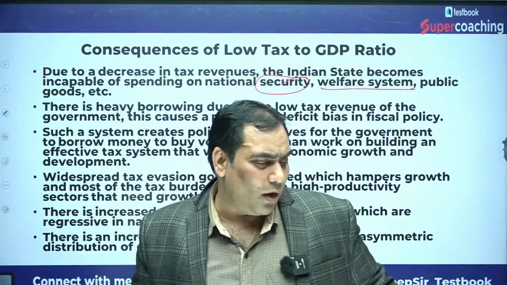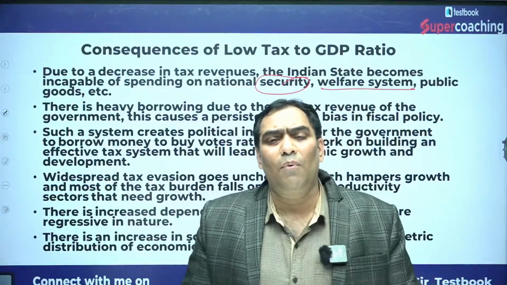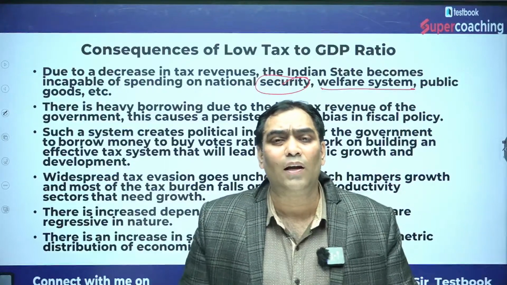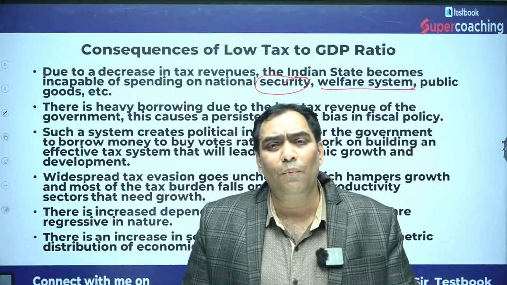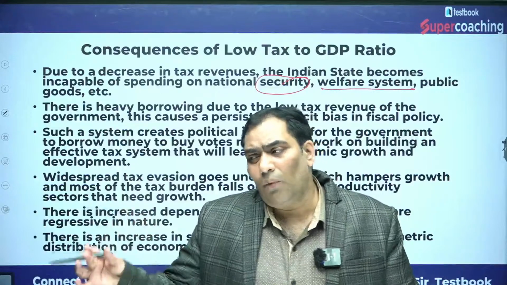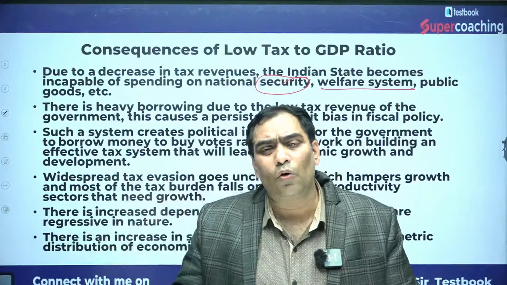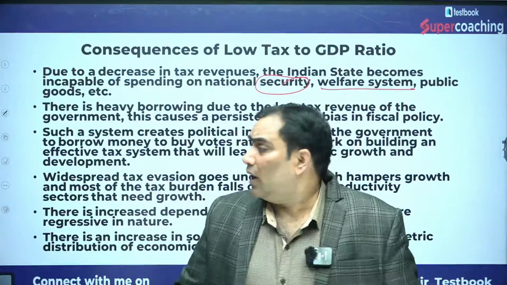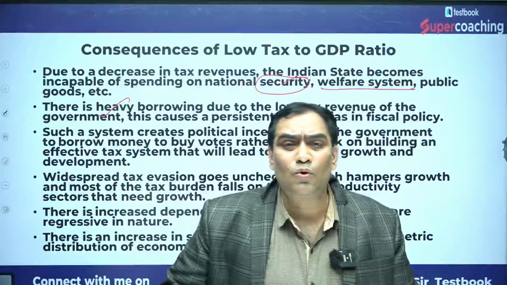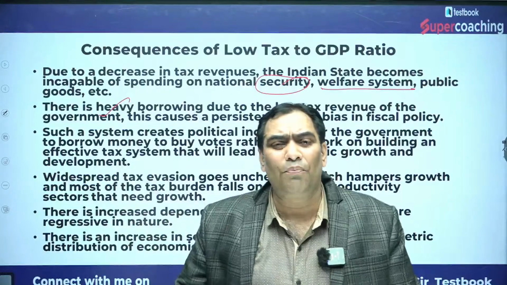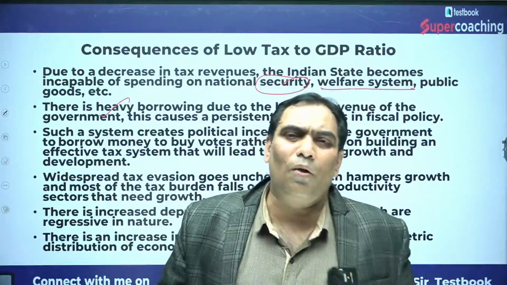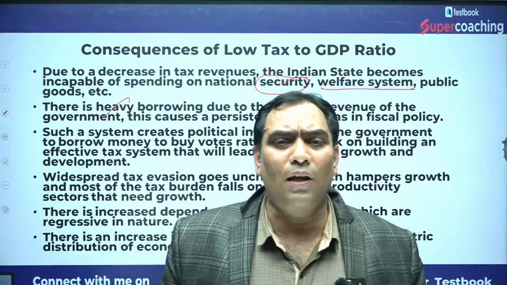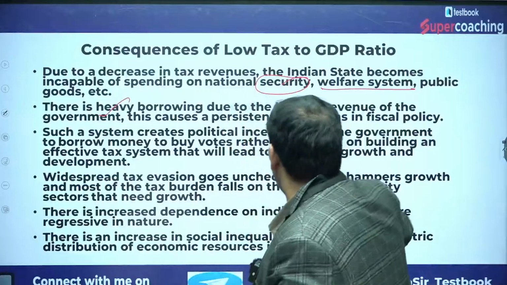And we have already discussed that in revenue expenditure, the greatest weightage is given to interest payment by the government. Whatever past loans we have taken, we are continuously paying high interest on them. So although the government of India is never going to default, there can be the problem of a fiscal trap.